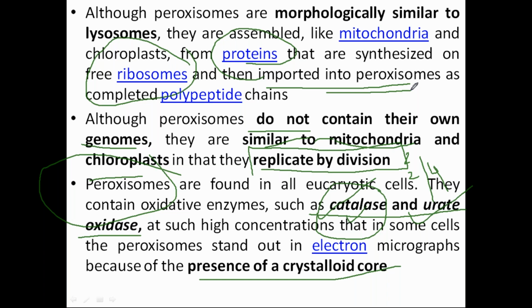In this way, peroxisome replication is regulated. So you should know that for all the proteins and everything, the mastermind of the peroxisome is the nucleus, not the peroxisome itself.